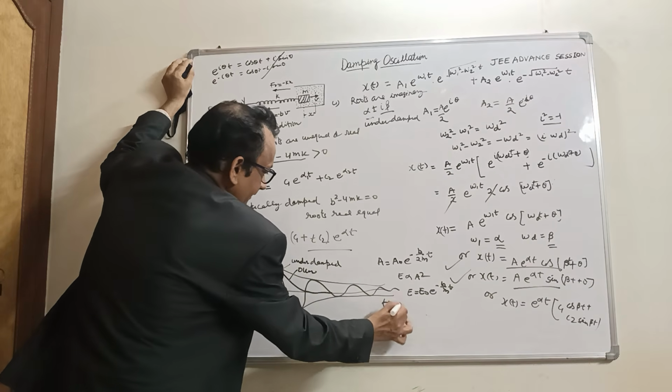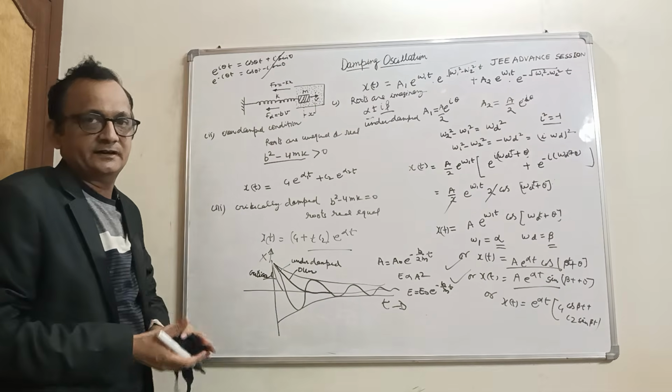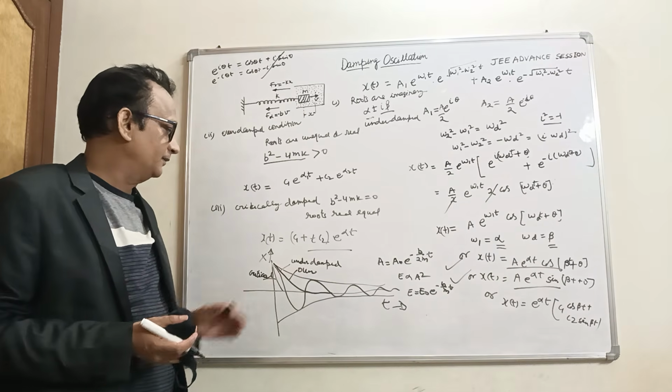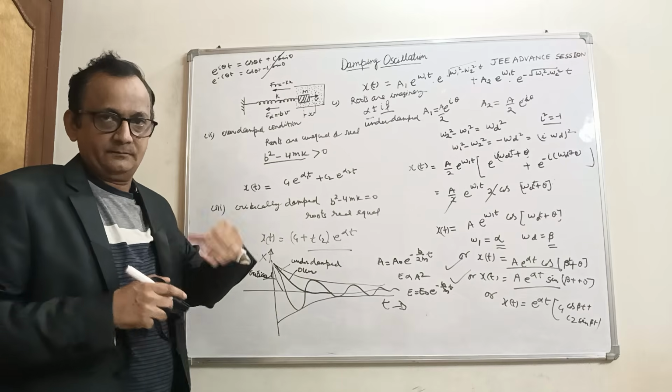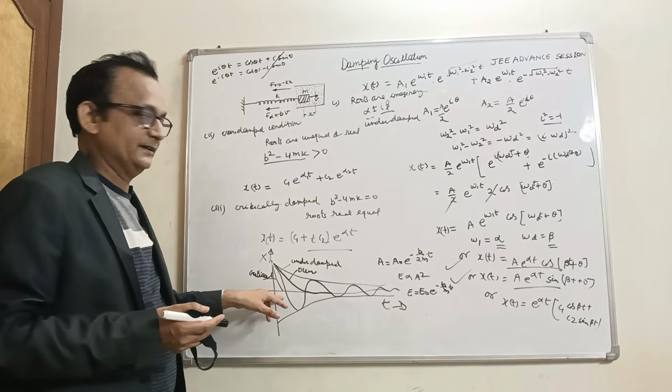This is time. For critical damping, the system reaches equilibrium at once, and in this other case the system reaches equilibrium slowly. This is a slow process, and this is fast.